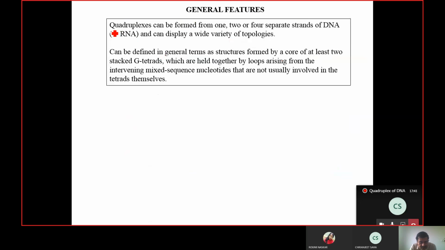So, general features: a quadruplex can be formed by 1, 2, or 4 separate DNA strands or RNA strands, and can display a wide variety of topologies. You can use one DNA strand and fold it like this in 4. You can take 2 of them, or you can take 4 of them. Either way is possible. It is just needed to have 4 strands. That can come from a single DNA strand, from 2 DNA strands, or from 4 DNA strands.